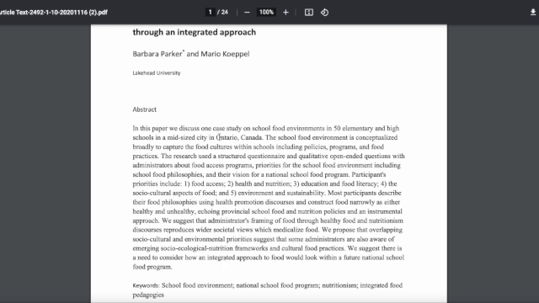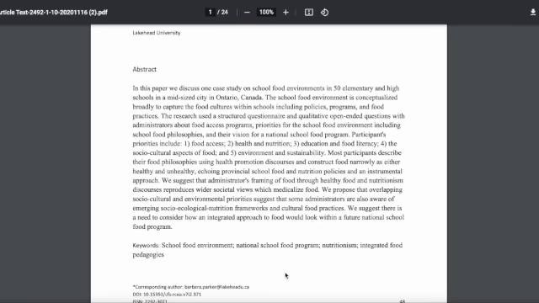So look at the abstract, of course, to see if this is interesting. So one, this is in Ontario, Canada, and it takes a look at school food environments in 50 elementary and high schools in Ontario, Canada, actually. So that's promising. Other things here that looked good: it captures the food cultures within the schools, including policies, programs, and food practices. That sounds good because we need to look at policies. And it also tells you their research methodology, a structured questionnaire, and qualitative open-ended questions. So we found an article already that had, just in general the background, and this could have participants' qualitative research or their perceptions, right?